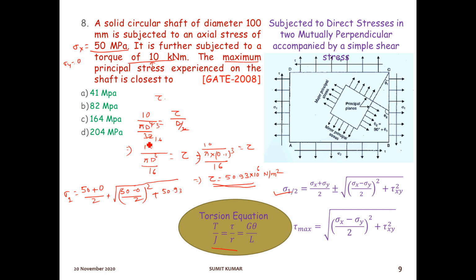Okay, so see here all these units are given in megapascal, so it will also be this 50.93 megapascal. So square it. Now solve this equation, you will get the value of sigma 1. Just calculate this. If you solve this calculation, you will get sigma 1 as 81.73 megapascal. In round figure we can write 82 megapascal. So option number B will be the right option.